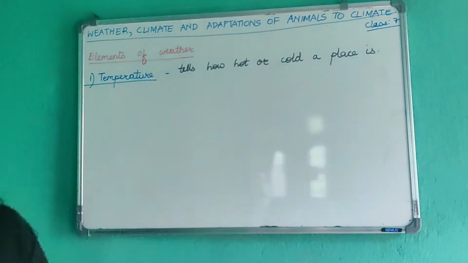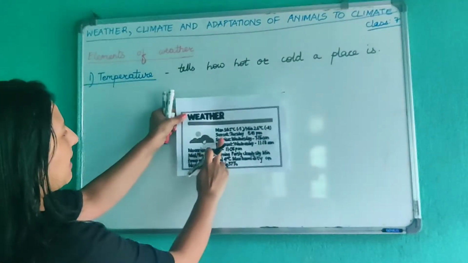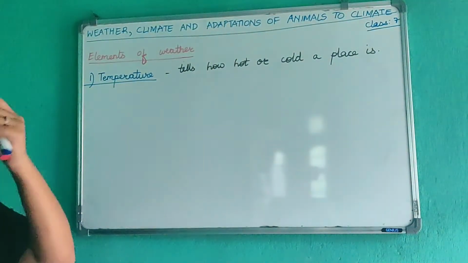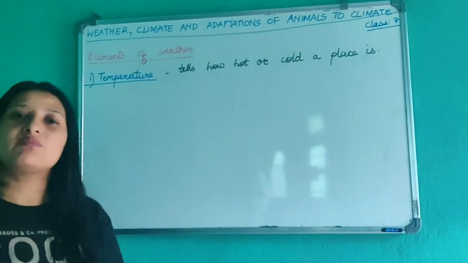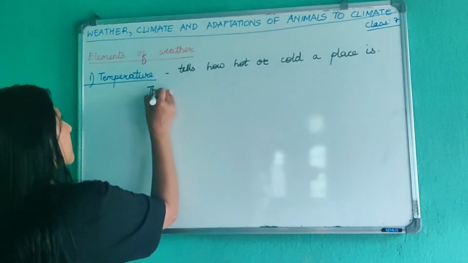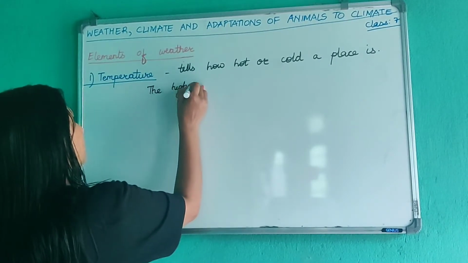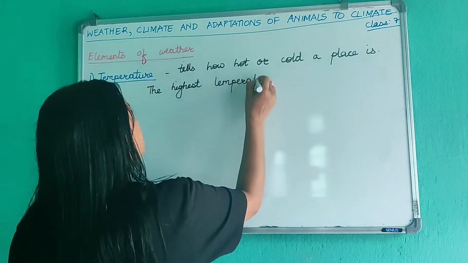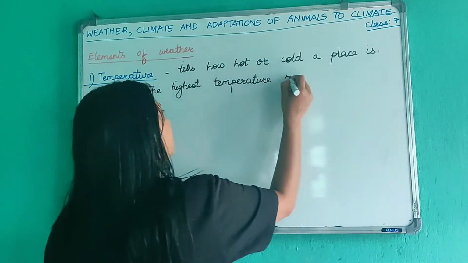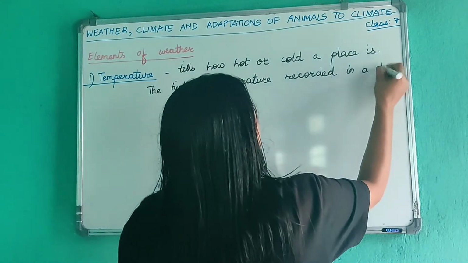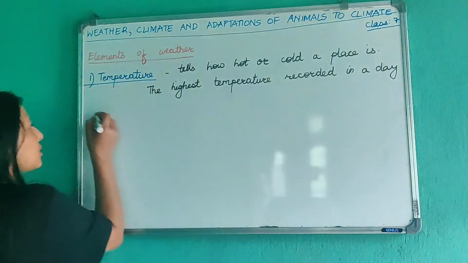If you look at this weather report, the words max and minimum were seen. That is the maximum and minimum temperature. So what do we mean by maximum and minimum temperature? Let us define it. The highest temperature recorded in a day is the maximum temperature